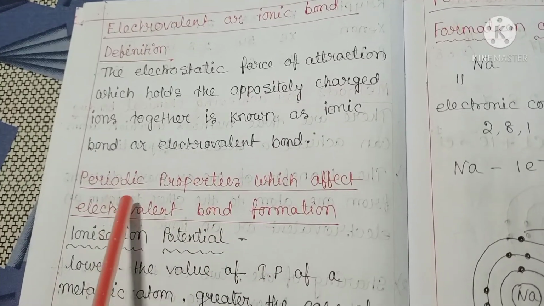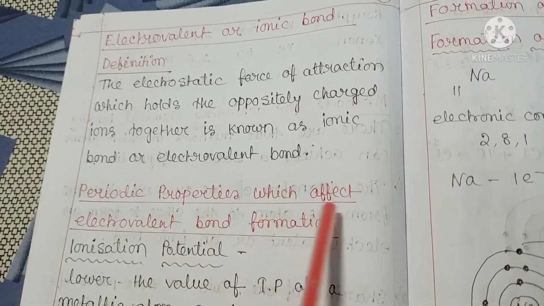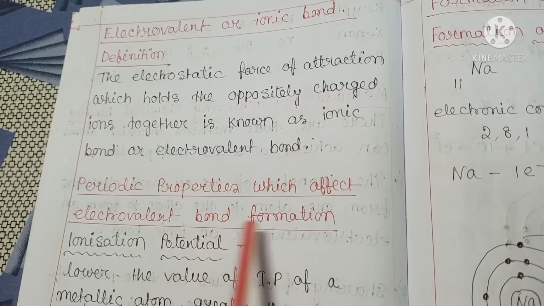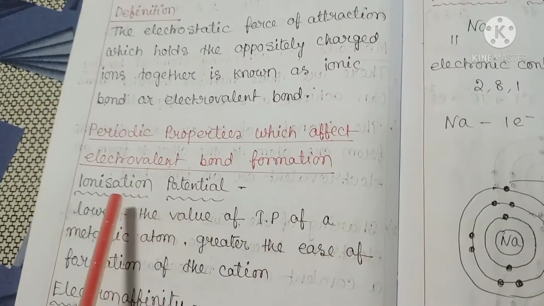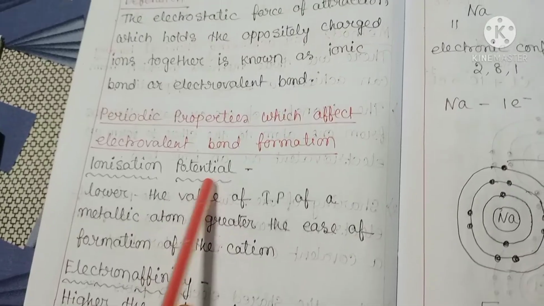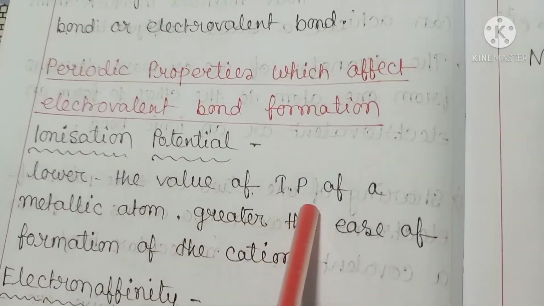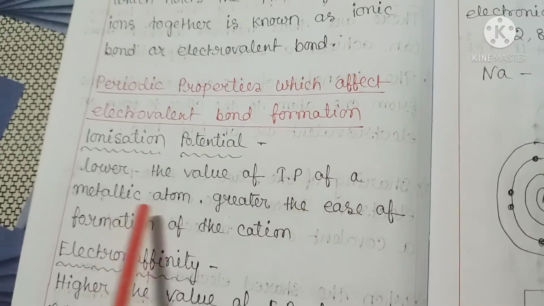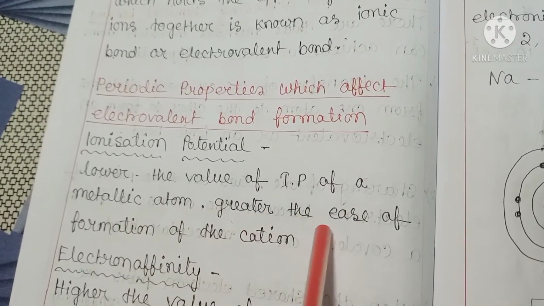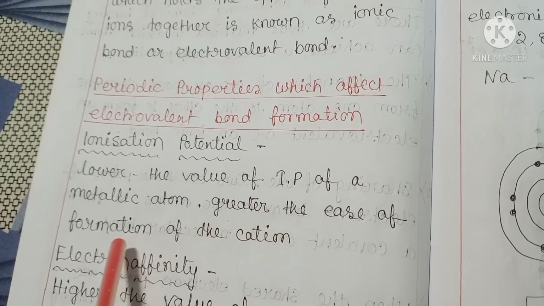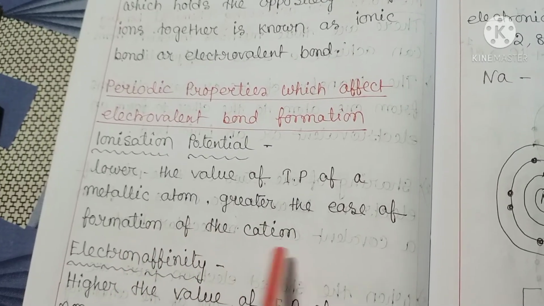Now see the periodic properties which affect electrovalent bond formation. First one, ionization potential. The lower the value of ionization potential of a metallic atom, the greater the ease of formation of the cation.